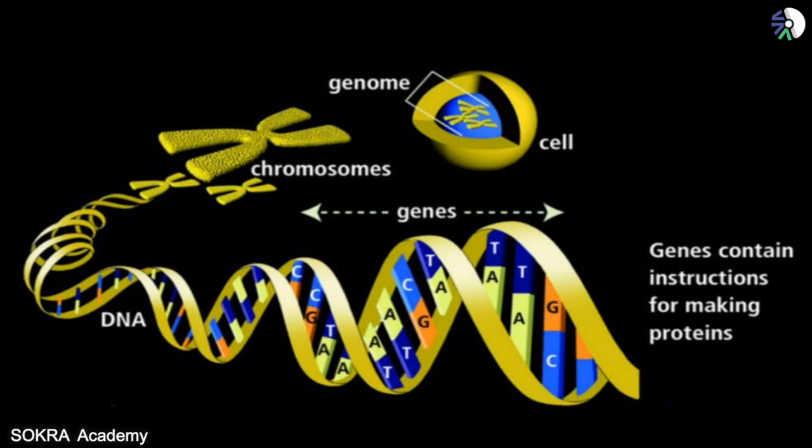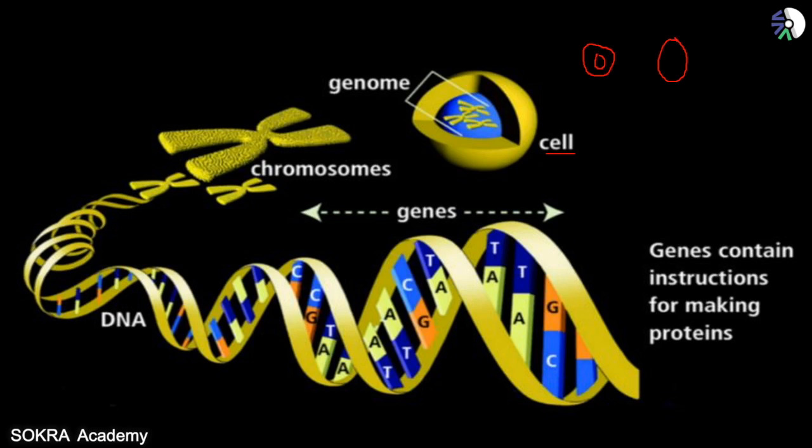Now before we begin and see what heredity is, first let me tell you that all living organisms have cells in their body. These cells can be nucleated or enucleated. What is the meaning of nucleated? Suppose this is one of the cells. You have studied in 9th standard that every cell has a nucleus in it. Now there are some organisms which do have cells, but they do not have a nucleus.